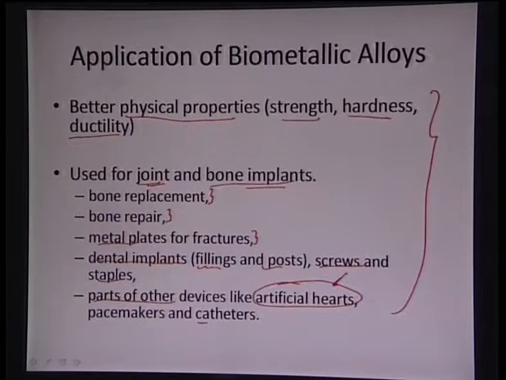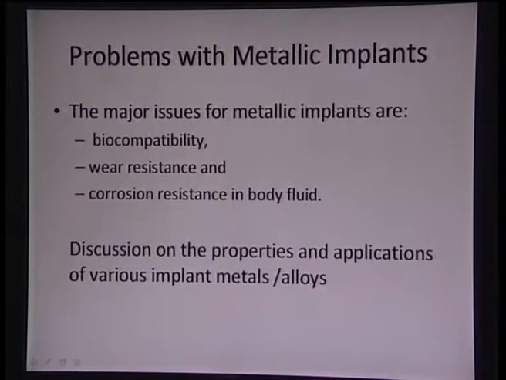So, we see that biometallic alloys extend their application to bone replacements, bone repair, supplying metal plates for supplementing the surrounding bone, dental implants, and as secondary materials such as in pacemakers and catheters. But what is the problem with the metallic implants?